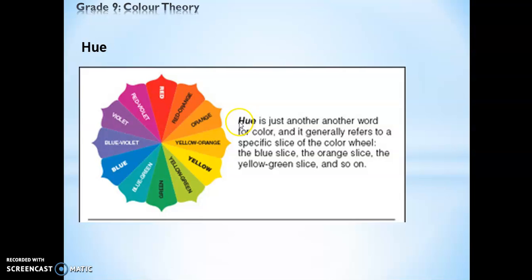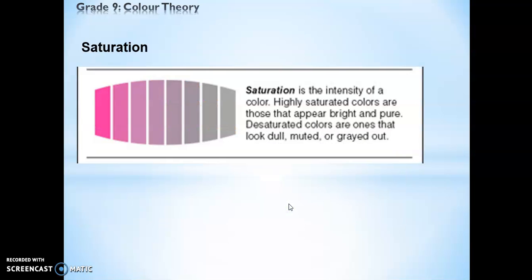What is hue? Hue is another word for color. So you can say red color or red hue. Saturation is the intensity of a color. Let's say you take a color pencil and color it on your paper, and you color it adding a lot of pressure, right? So that color has a very high saturation.